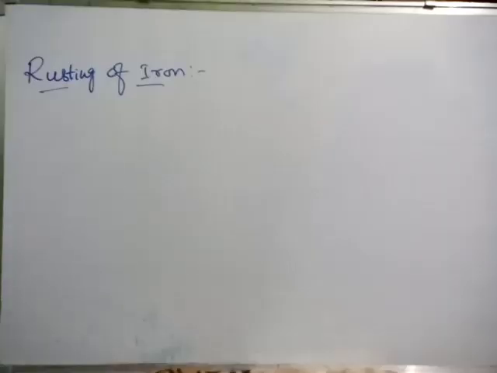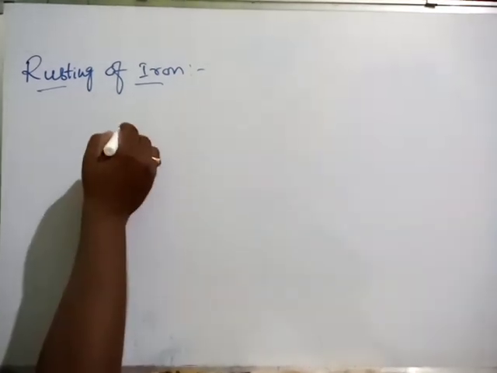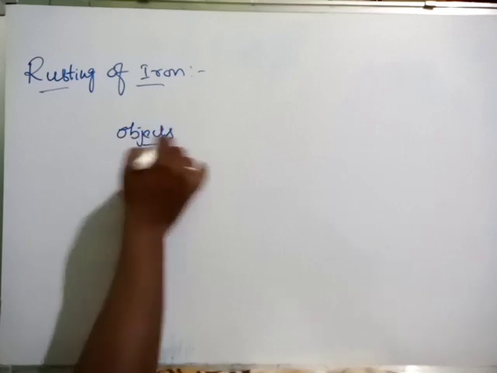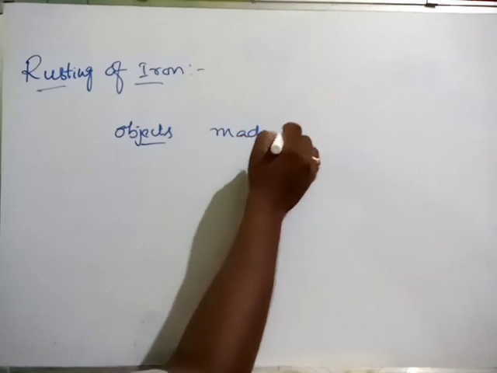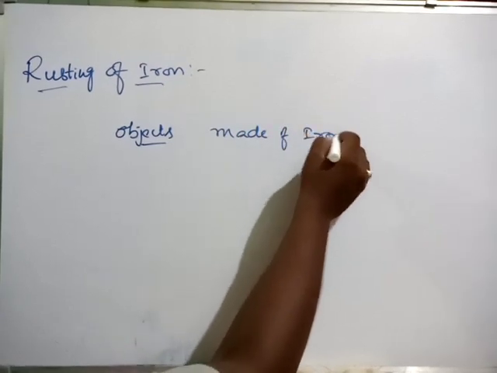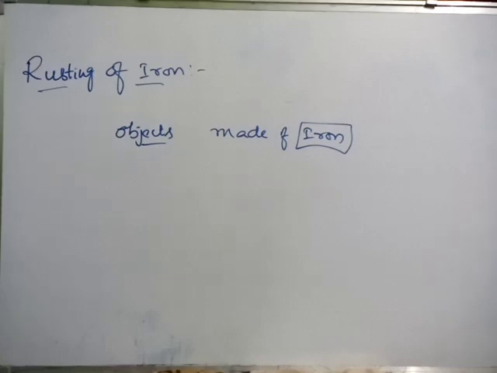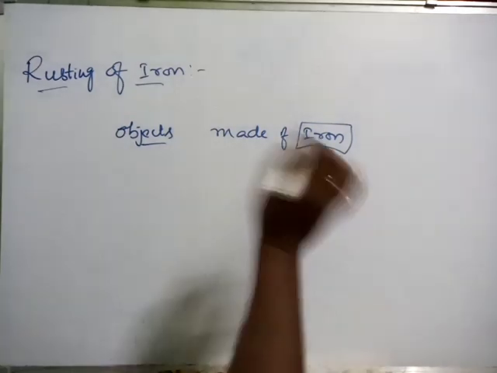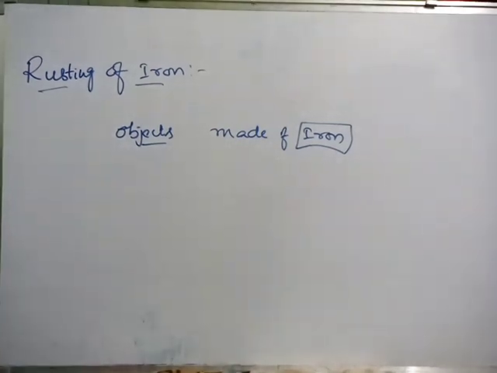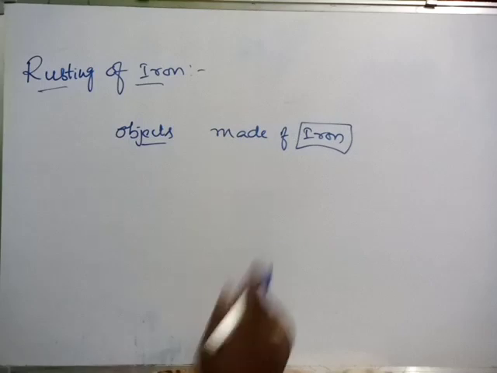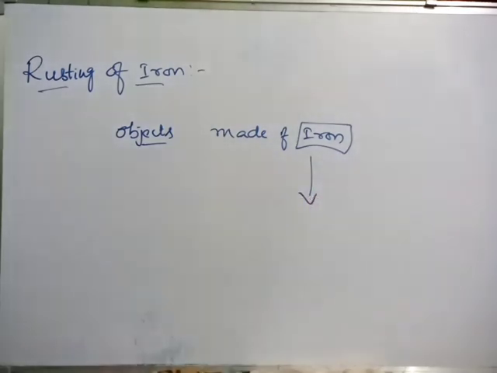Children, actually, in our daily life, so many objects and things that we are using are made of iron only. So iron has more applicability and more uses in our daily life. Is it or not? When the objects are made of iron, that's very fine, but after usage of several